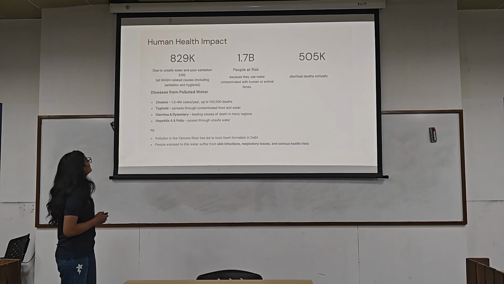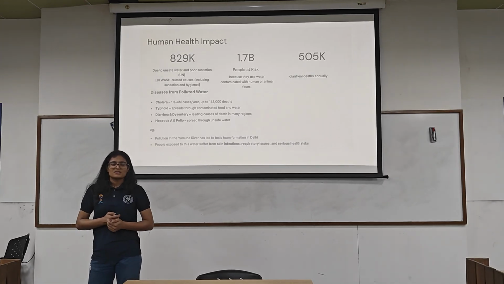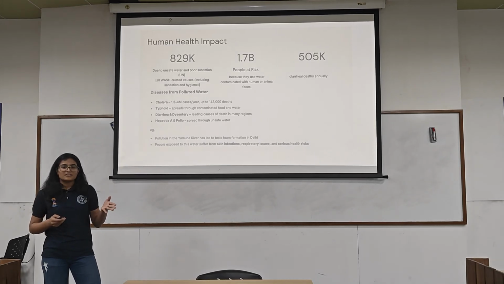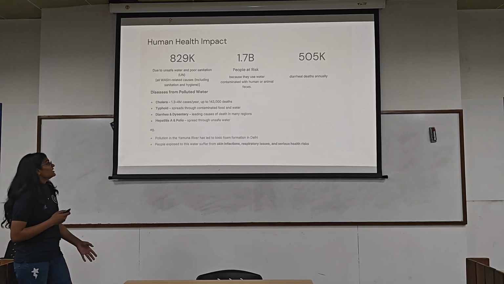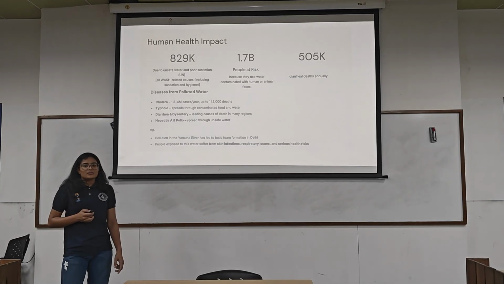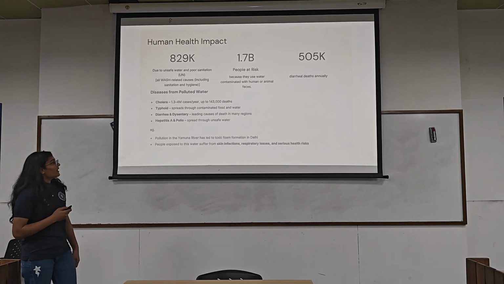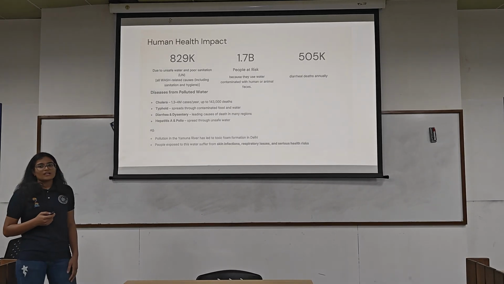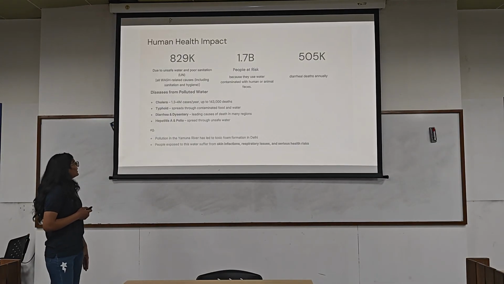So, human health effects. Due to unsafe drinking water and inadequate sanitation and hygiene, there are about 8 lakh 9,000 deaths annually. It's global data, and 1.7 billion people are at risk because they use water contaminated with human and animal waste, and 5 lakh 5,000 people die due to diarrhea. These are the diseases caused by drinking or using wastewater or polluted water, like cholera, typhoid, diarrhea, dysentery, and polio.